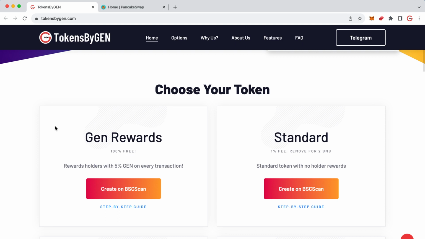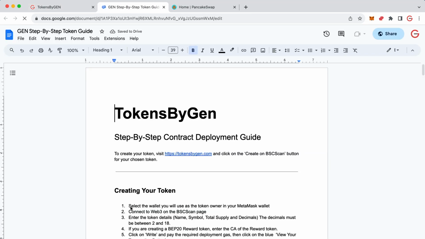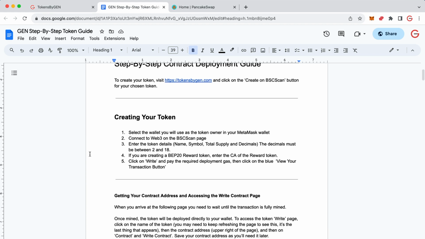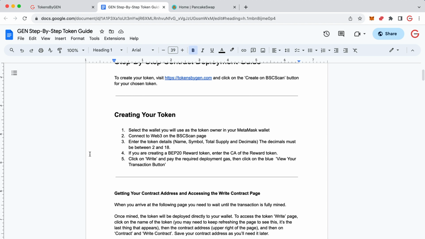So choose the token you want to create and then click on where it says step-by-step guide. This opens up a Google document. There's nothing to download. There's nothing to connect your computer to. It's all nice and safe. And this talks you step by step through actually creating your token. And then it explains what all the other functions in your contract do and how your contract actually works.